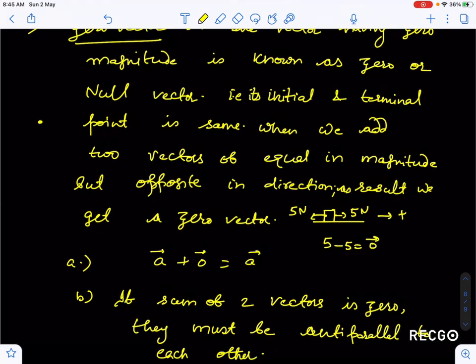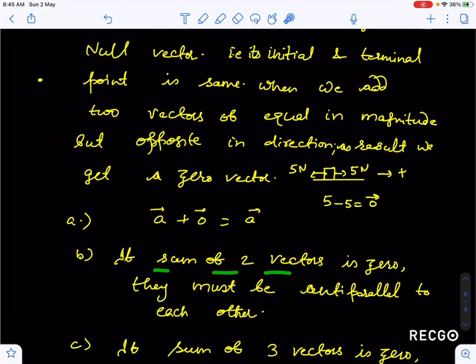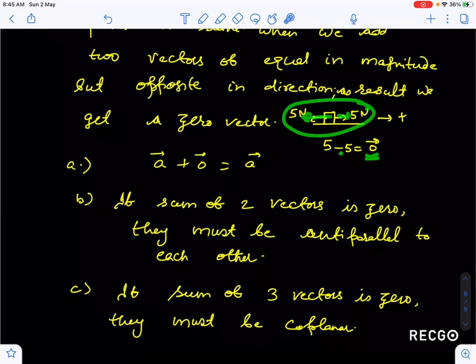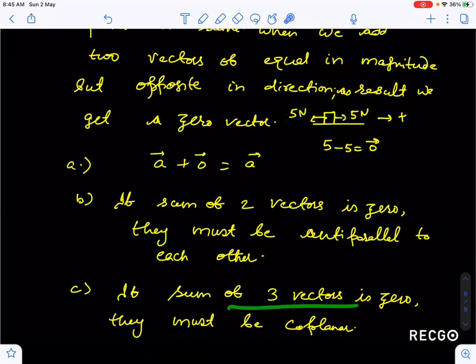So what are some properties of the zero vector? Any vector added with the zero vector will be the same vector. If the sum of two vectors is 0, they must be anti-parallel to each other. Suppose I am saying that the sum of these two vectors is 0, so they are anti-parallel vectors. Now if the sum of three vectors is 0, they must be coplanar.